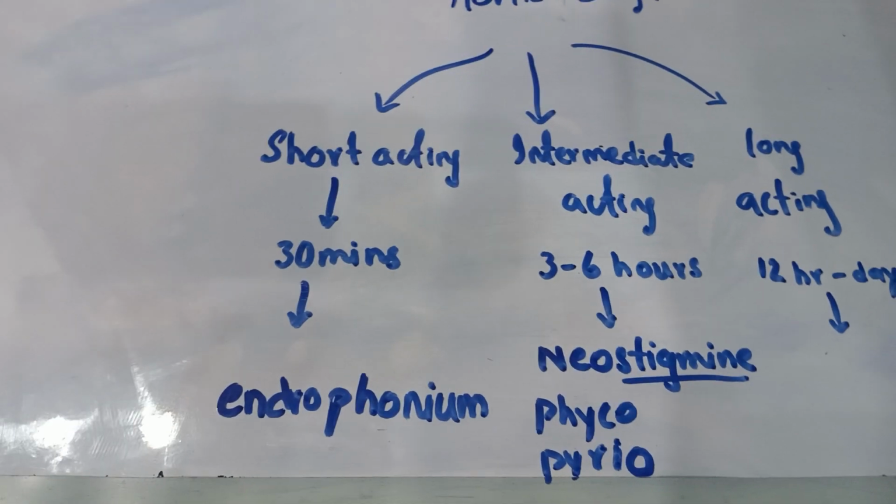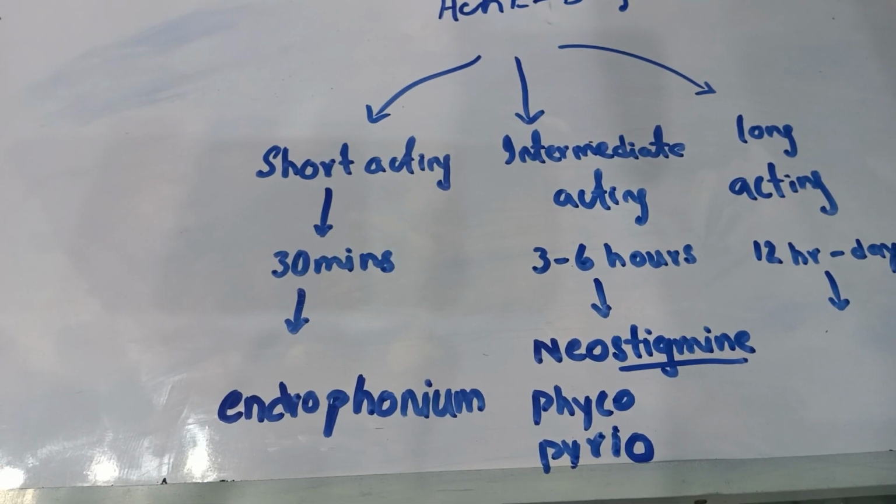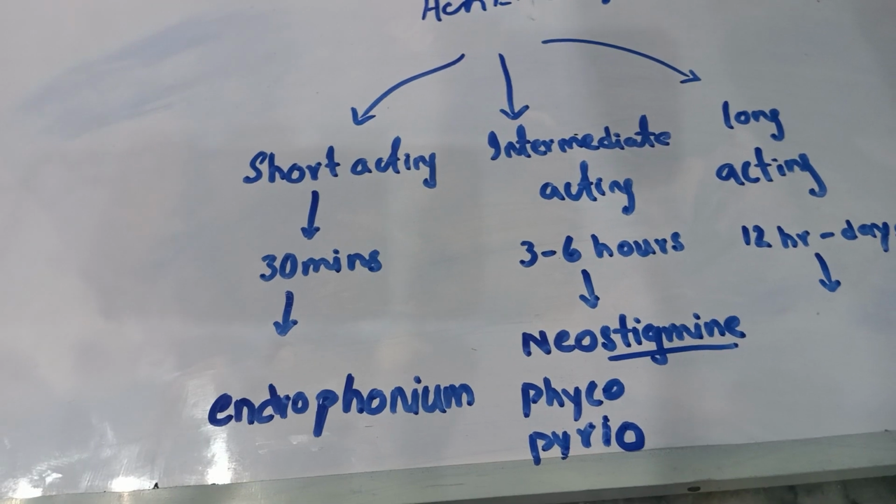These are the three drugs placed within the intermediate acting.